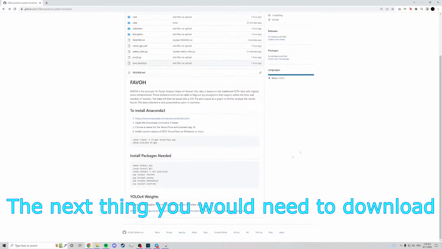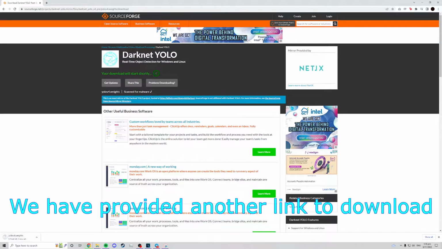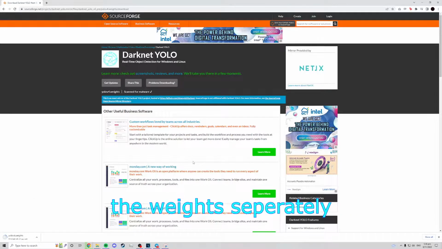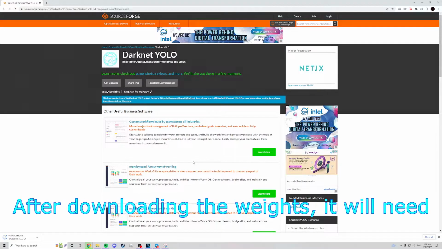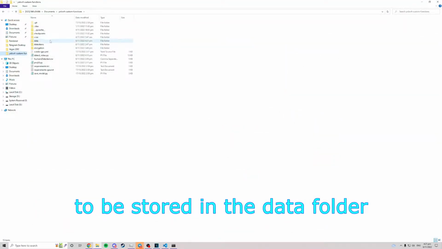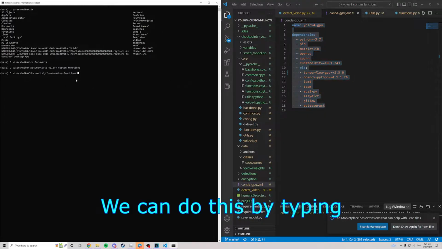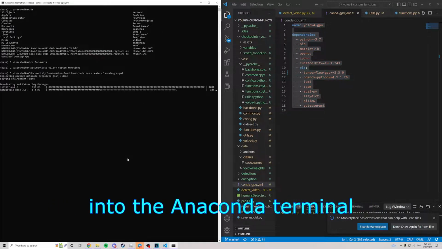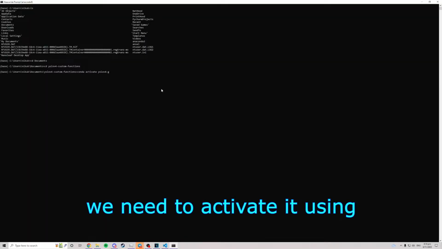The next thing you need to download is the weights being used, which are too big to be stored on GitHub. We have provided another link to download the weights separately. The link to download the weights will be provided in the description below too. After downloading the weights, it will need to be stored in the data folder. Next, we will need to set up the graphic card environment. We can do this by typing this command into the Anaconda terminal. After the environment is set up, we need to activate it using this command.